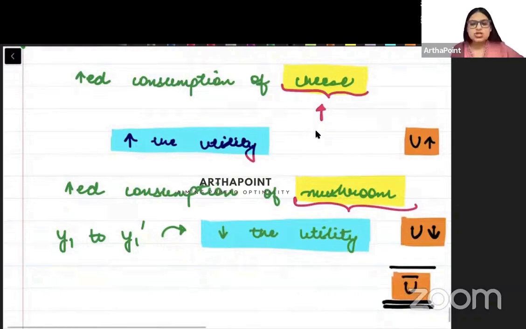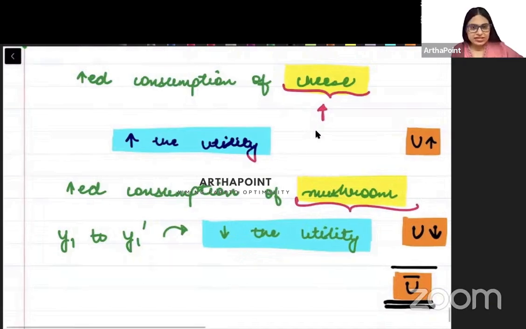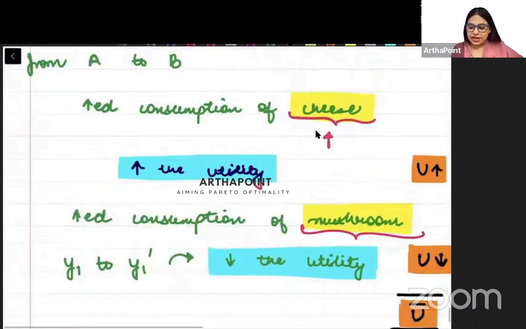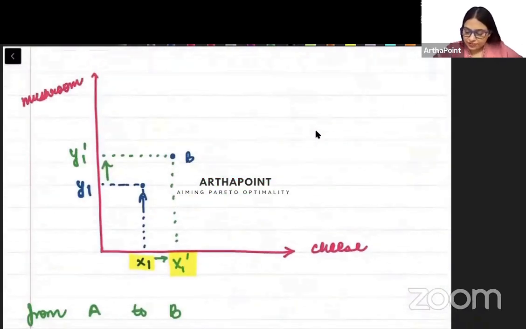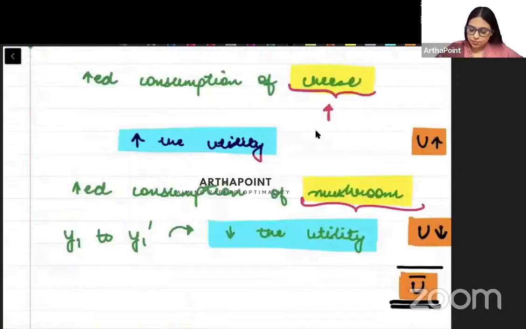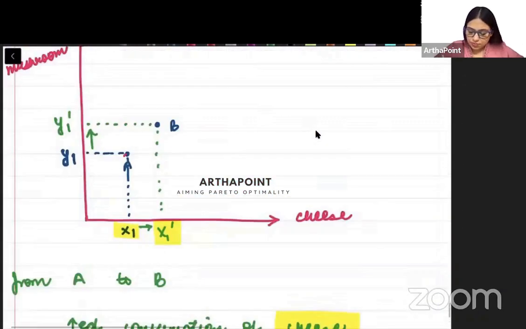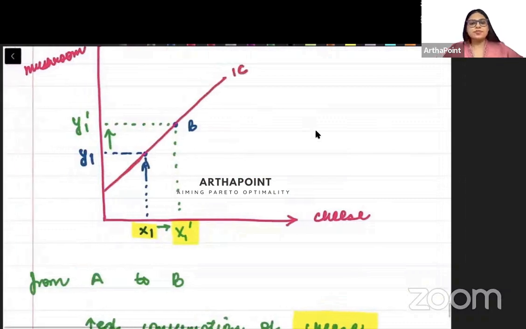And as long as utility is unchanged, they will be on same indifference curve, same IC पे होंगे. So we can say that if I join these 2 points, they will be on same indifference curve. This will be my indifference curve.